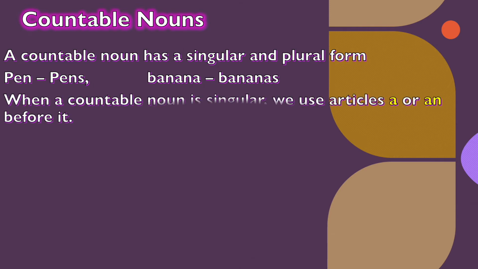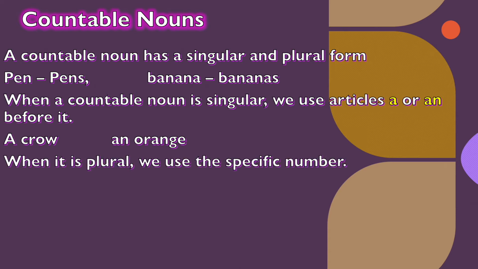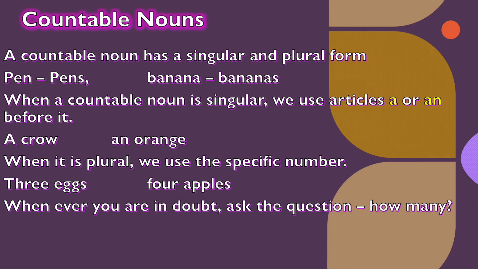When a countable noun is singular, we use the article a or an before it, like a crow, an orange. When it is plural, we use the specific number, 3 eggs, 4 apples.